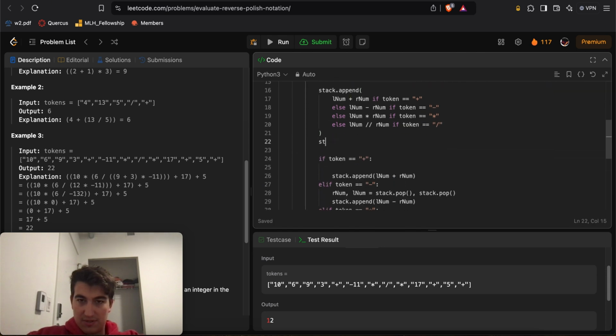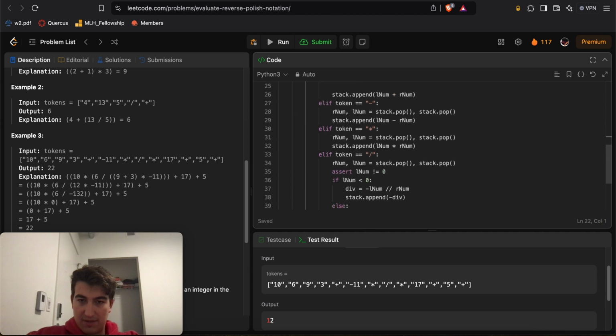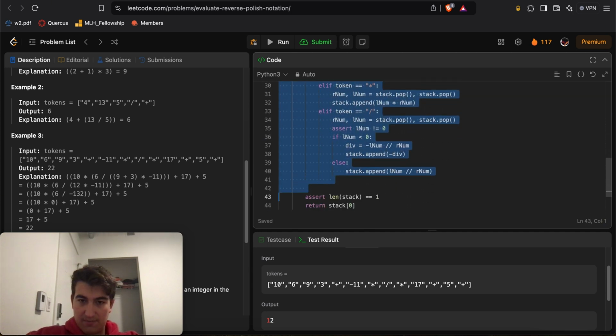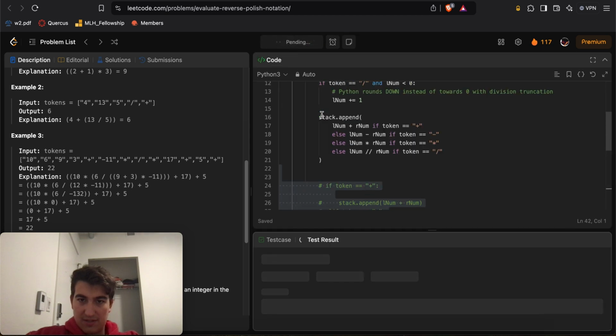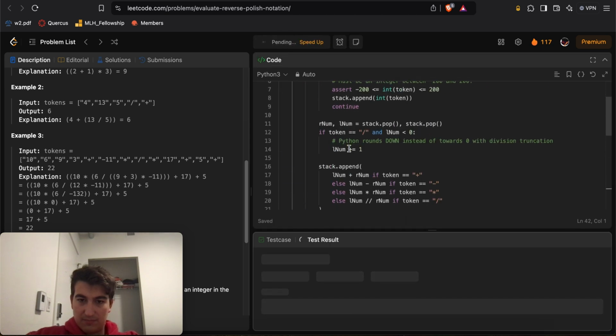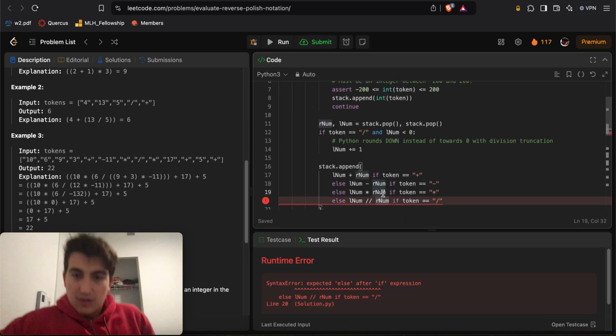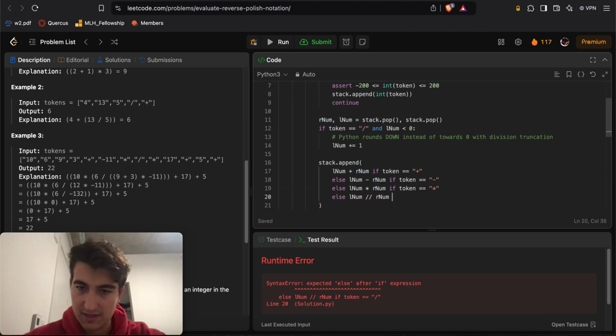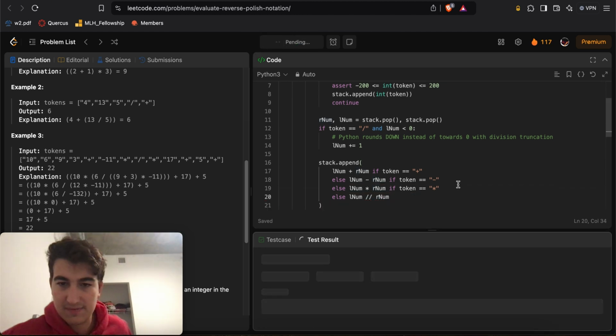And here we'll do stack, yeah, so we append that result, and there we go. Now does this work? Else, yeah, then this, because it's a divide case.